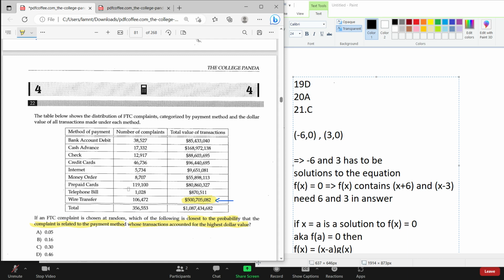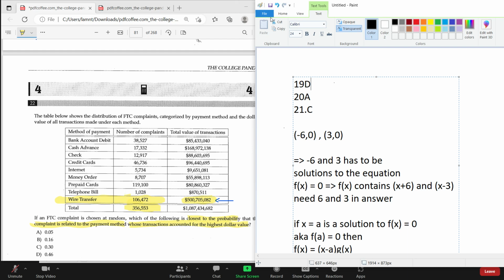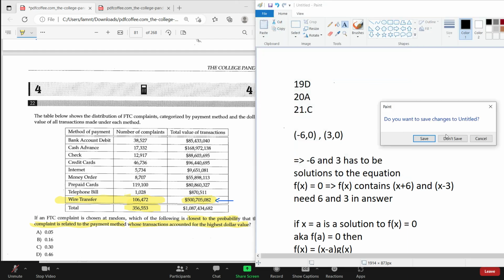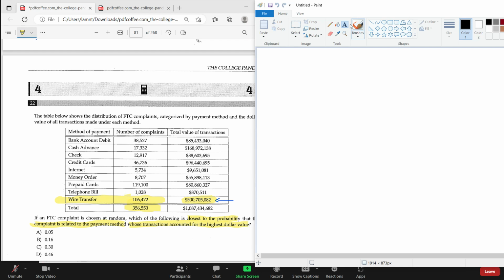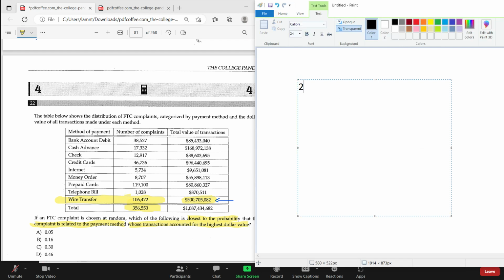So basically the transaction method we are talking about is the wire transfer, and we're going to take the number of wire transfers over the total. So that's the probability.